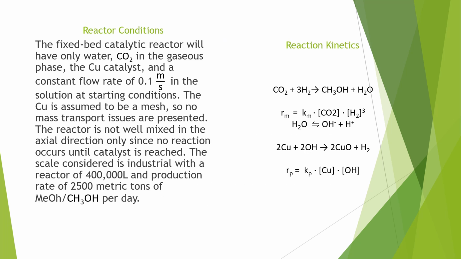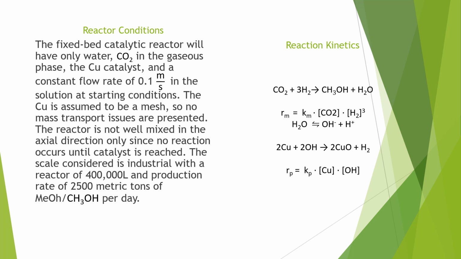So the reaction kinetics that we are using are the chemical equation right there with copper and hydrogen creating methanol and water, and we have both our rates down there for methanol and the rate constants for methanol and the poison there with Km and Kp respectively.